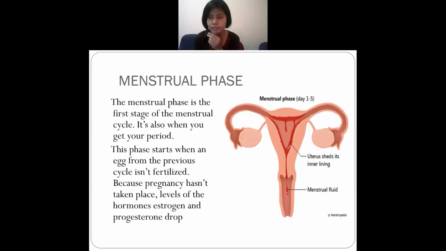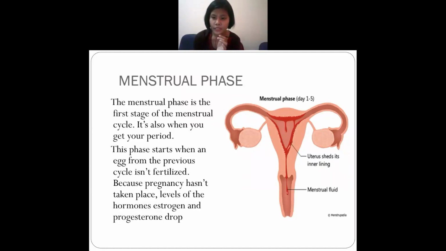So in the menstrual phase, what will you find? This is the first stage of the menstrual cycle. It is when a female gets periods, the first time they get periods. And in this phase it usually starts because the egg is not yet fertilized. That means pregnancy hasn't taken place. So that's why the menstrual phase usually starts.